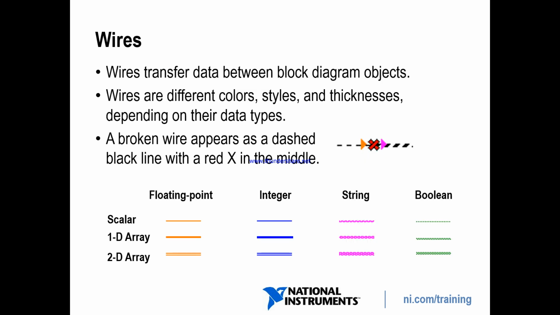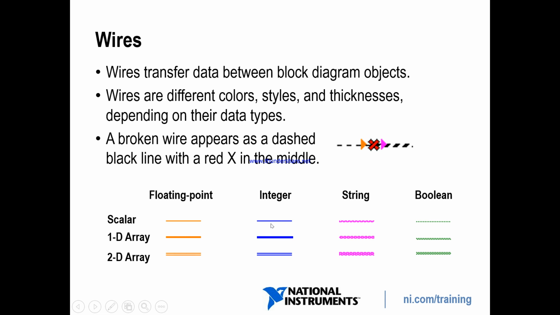Now look at the wires. Wires transfer data between block diagram objects. Wires have different colors, styles, and thicknesses depending on their data type. This one we know very well. This one is for numeric and this one is for numeric, but one is for float and one is for integers.